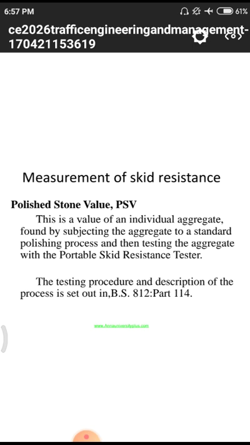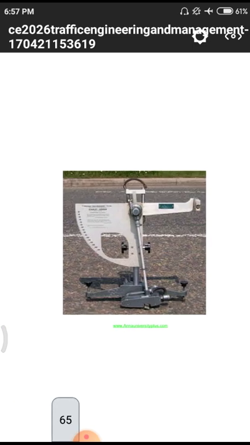That means the aggregate will have to move on a particular machine for n number of times. After n number of times, what is the condition of the particular aggregate, is it in a good position or bad position for the movement? All those things we have to observe by conducting these polished stone value tests. Polishing means we simply need to rub for a number of times.